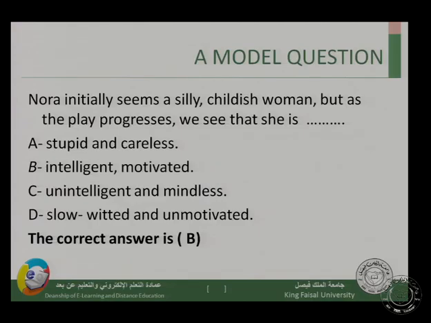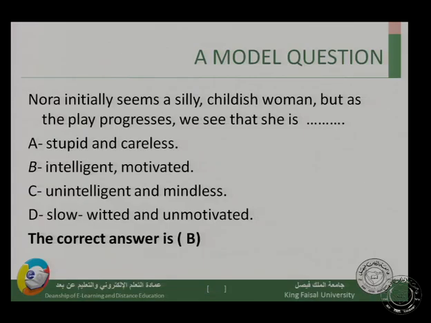So you have here in front of you 4 choices. Now Nora initially seems a silly, childish woman, but as the play progresses, we see that she is what? A: stupid and careless at the end. Number 2, or B: intelligent and motivated. Letter C: unintelligent and mindless. D: slow-witted and unmotivated. Of course, the correct answer, as you can see, is B.